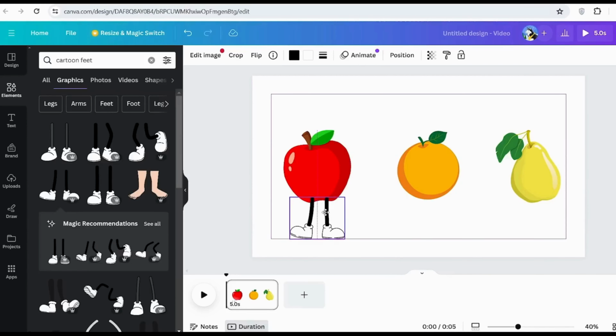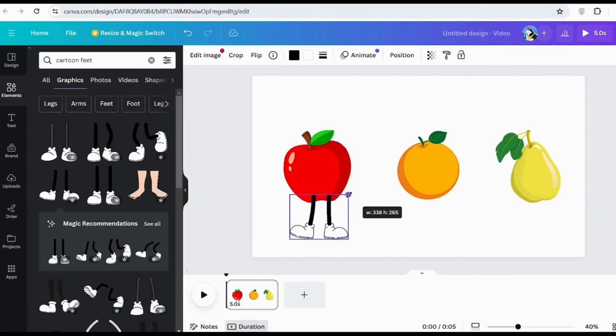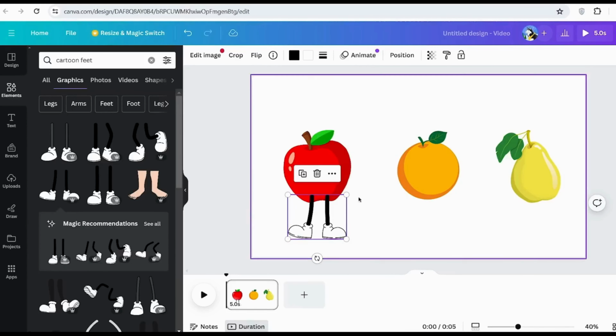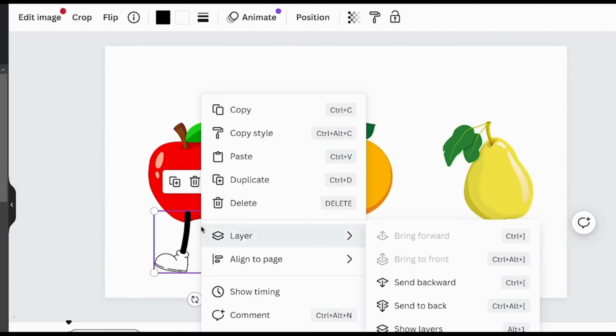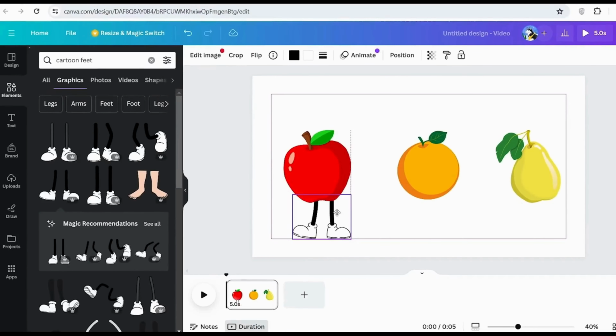And now, as you can see, it's in front of the apple. We don't want that. So in order to put it behind the apple, you want to right click onto it, click layer, and then just simply click send backwards. And now we need to give it some arms.